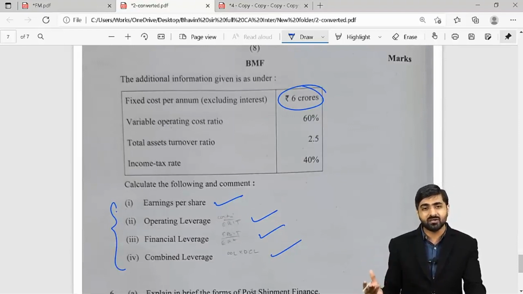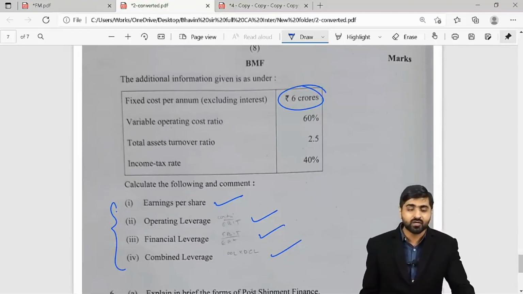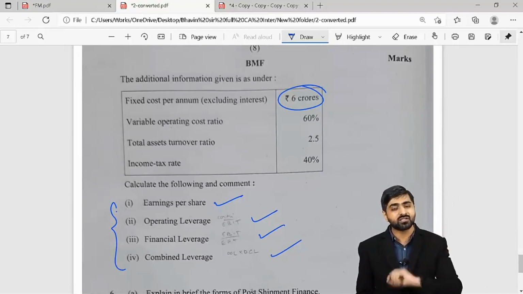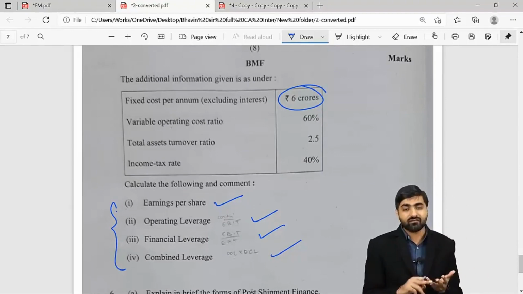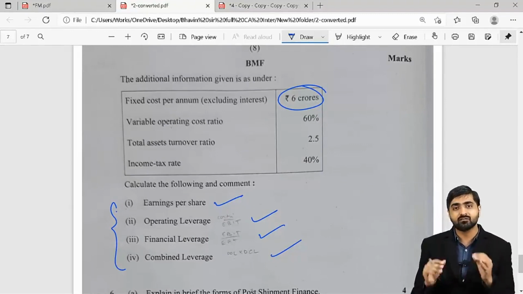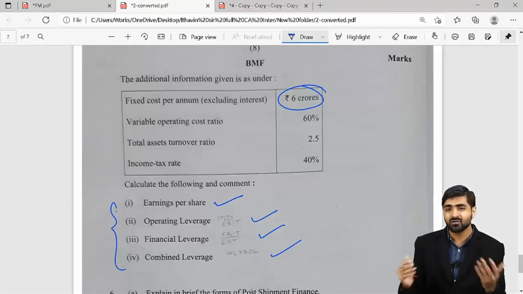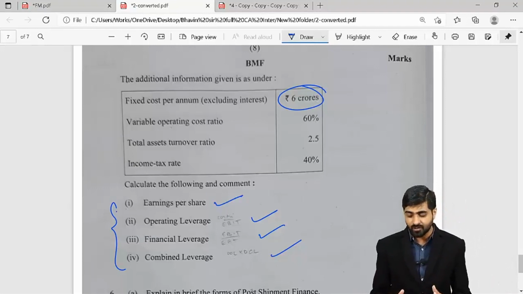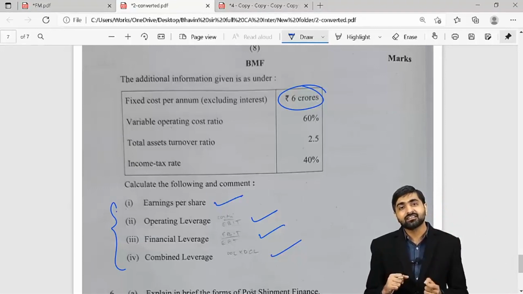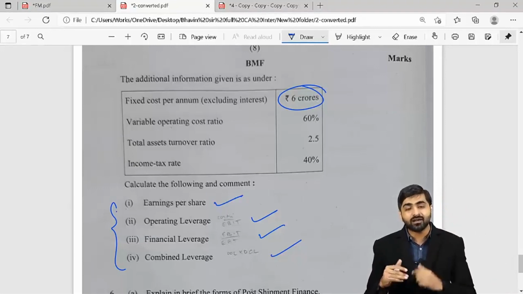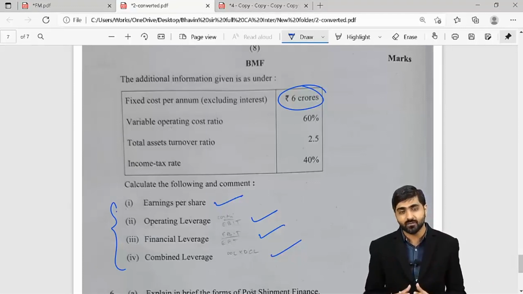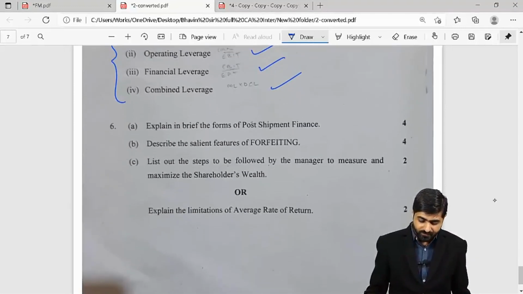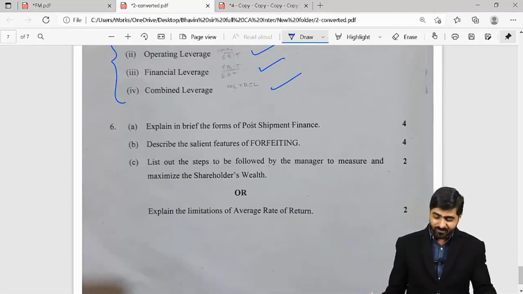Earning per share is extremely easy. Net profit available for equity shareholders, divide that by the number of equity shares, and you will get EPS. OL, FL, CL: your operating leverage will be simply contribution upon EBIT. So, you know, very easy question, and easily you can score on this particular part. And the best part is that these kinds of questions do not take much time for you to solve as well. Okay, so these are like brownie points for you.